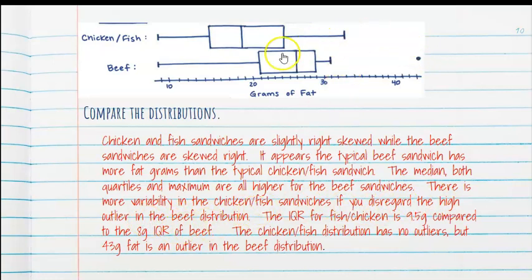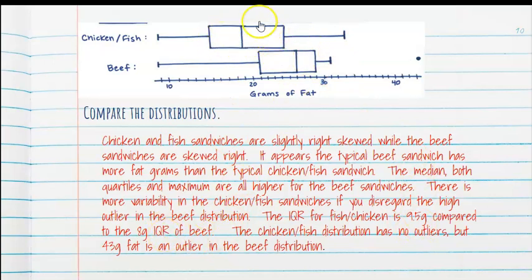So it's just saying there's more variability up here if you don't even consider this. But because this is there, beef technically has more variability. Any way you phrase it is fine as long as you're correctly assessing the variability. The IQR for the fish or chicken is 9.5 grams compared to the 8 grams of IQR of beef.